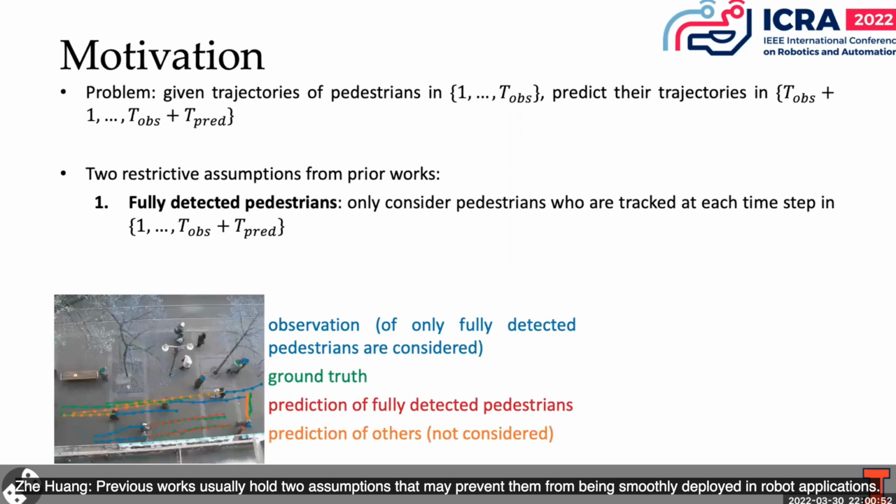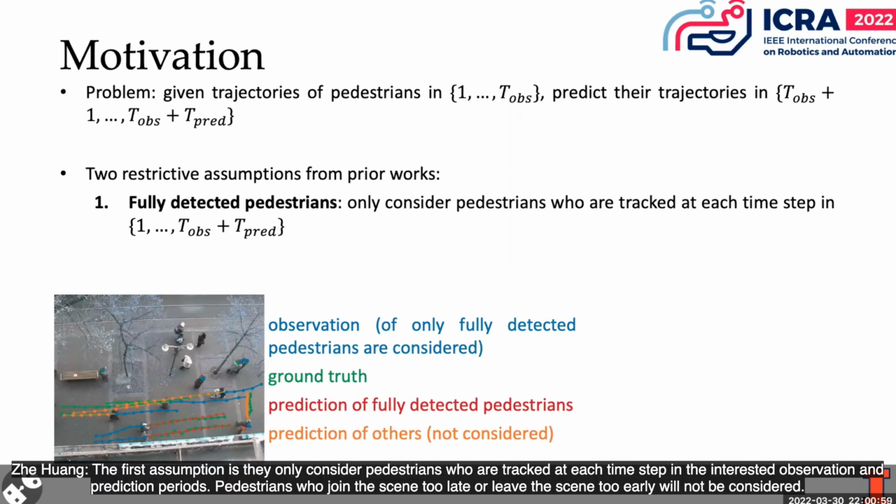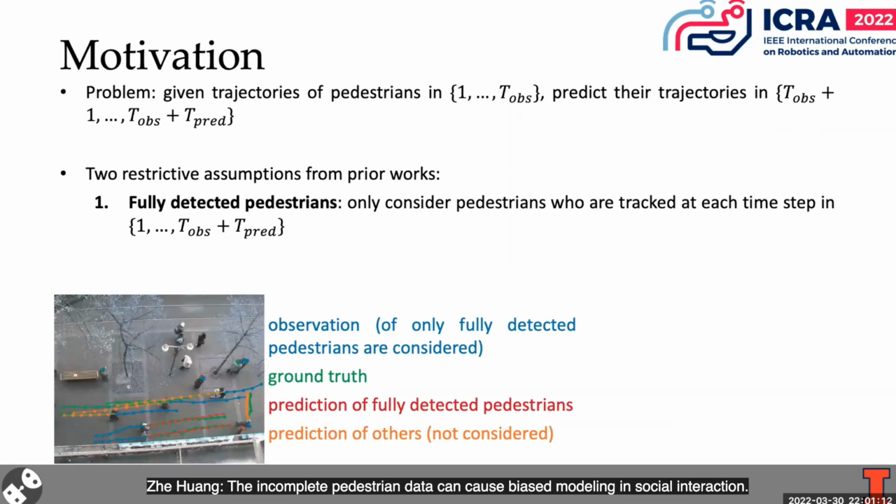Previous works usually hold two assumptions that may prevent them from being smoothly deployed in robot applications. The first assumption is they only consider pedestrians who are tracked at each time step in the interested observation and prediction periods. Pedestrians who join the scene too late or leave the scene too early will not be considered. The incomplete pedestrian data can cause biased modeling in social interaction.